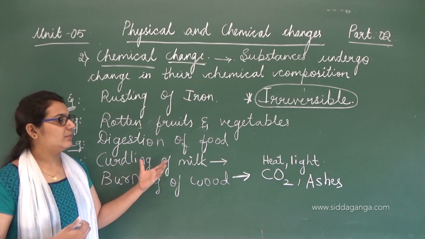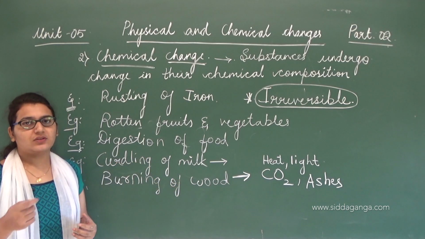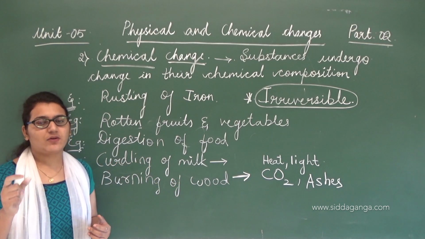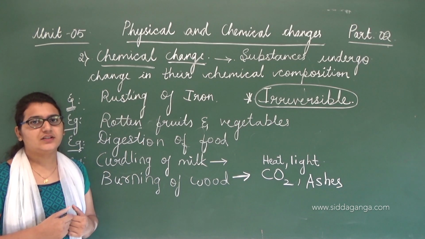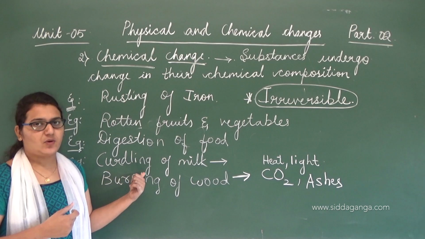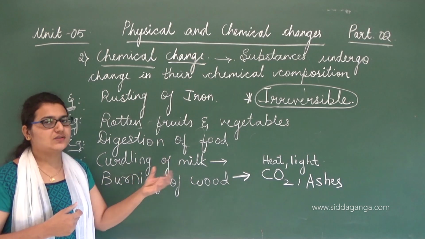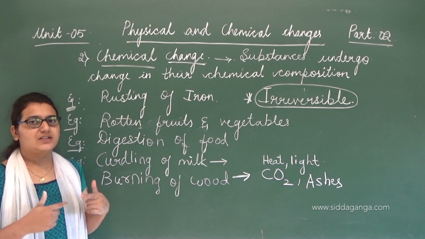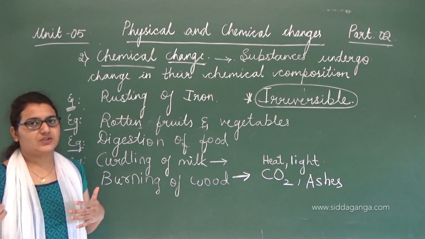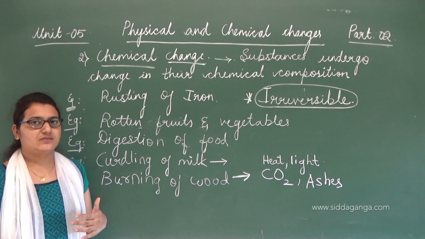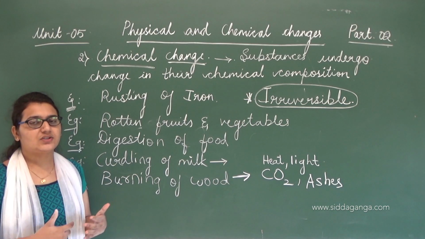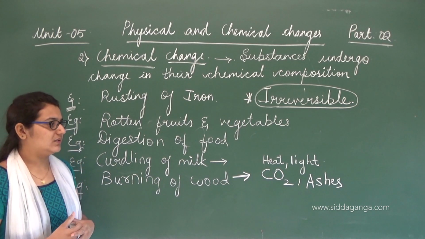Also curdling of milk. Due to the addition of bacteria, that is a sample of curd, the whole milk turns into curd. Here there is a change in physical property also, right? The liquid has turned into a lumpy structure, but majorly there is a change in the chemical composition. The protein structure of the milk is changed due to the addition of the bacteria lactobacillus.